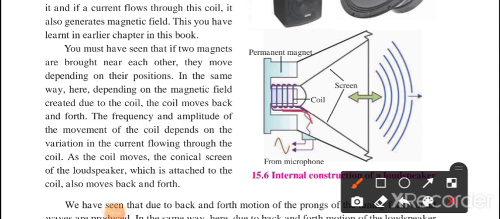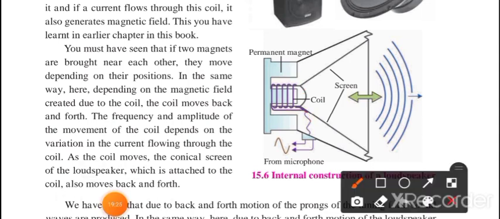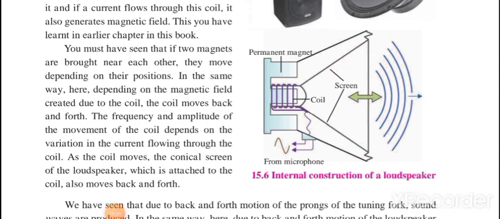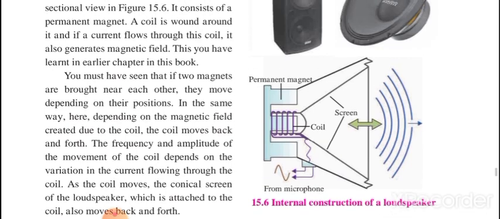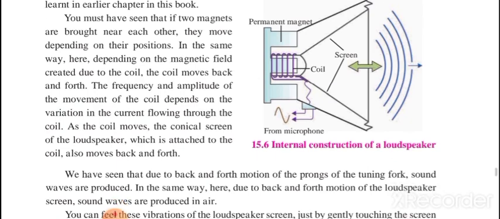This magnet gets attracted, and the back and forth motion helps the screen also. Back and forth motion means vibrations are created, like we saw with the tuning fork. Similarly this is also happening over here, and because of that the sound is produced. And this is the overall detail about the